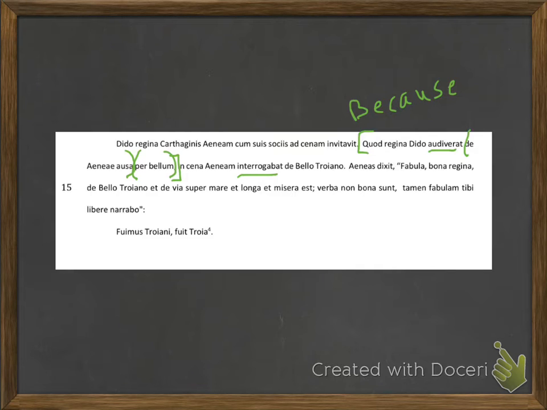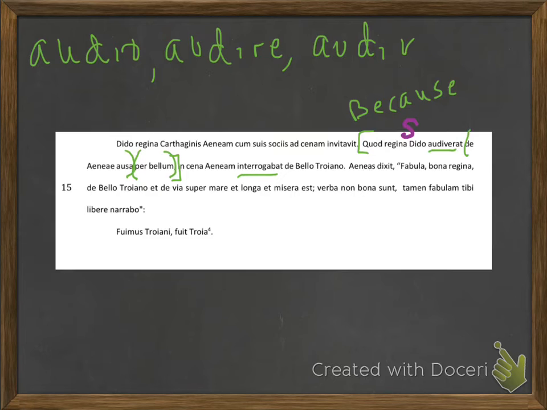Regina and Dido are both in the nominative form. I know that because I can see them on my vocabulary list. I'm more interested in looking at the verb with you. Audio, audire, audivi, the verb to hear.